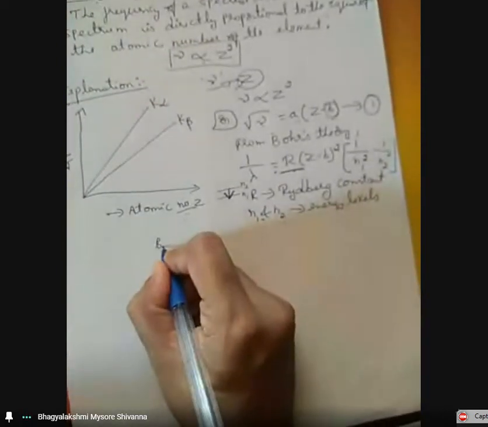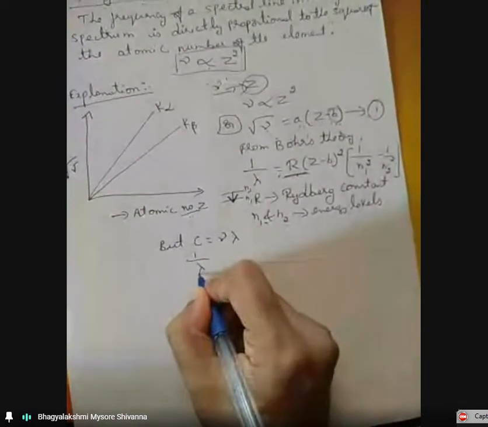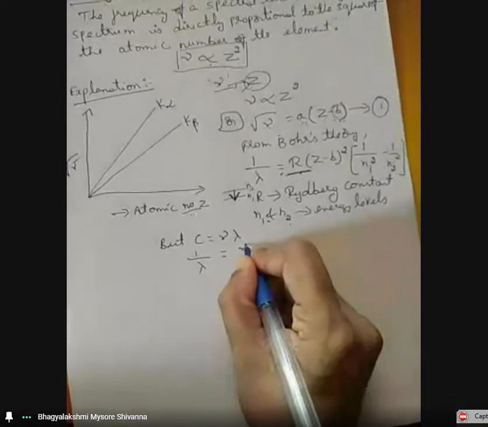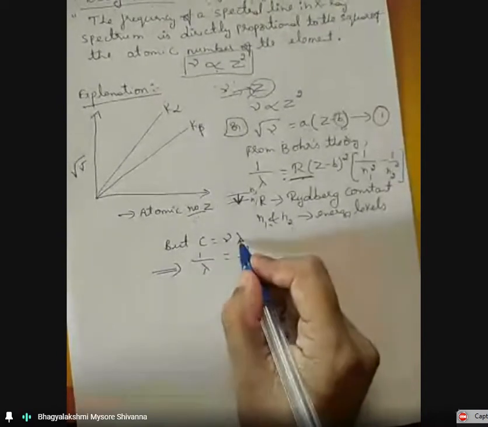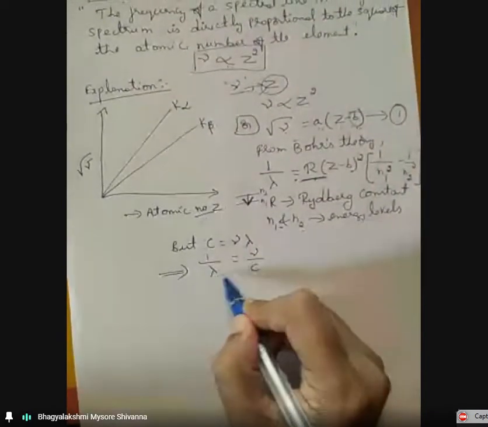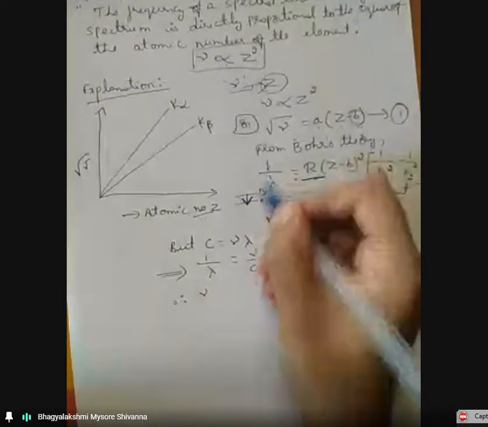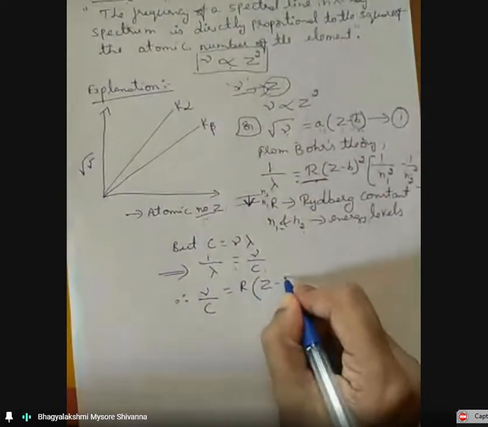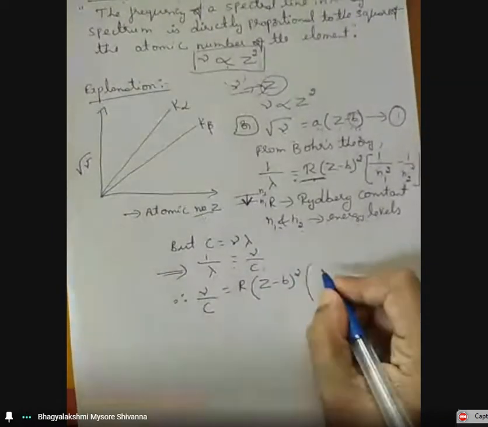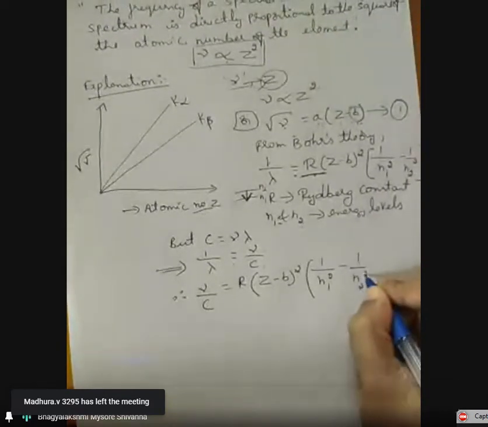But we know there is a relation between mu and lambda: C is equal to mu into lambda, or 1 by lambda is equal to mu by C. Therefore, mu by C is equal to R into Z minus B whole square into 1 by N1 square minus 1 by N2 square.